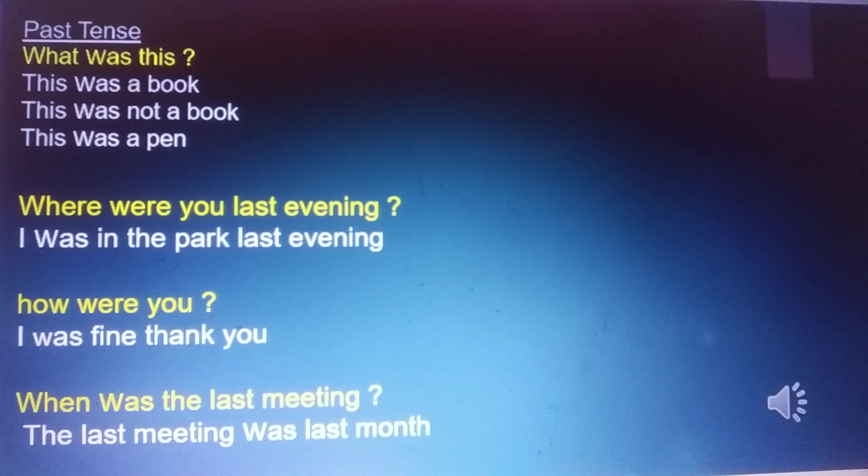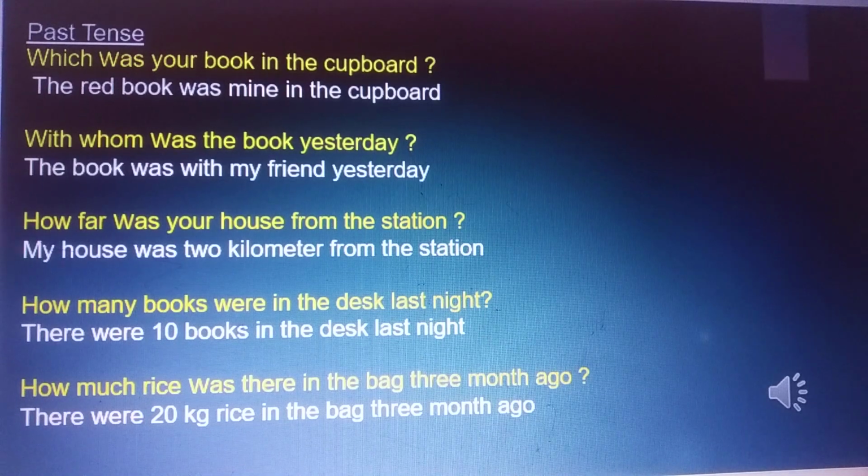When was the last meeting? The last meeting was last month. Which was your book in the cupboard? The red book was mine in the cupboard. With whom was the book yesterday? The book was with my friend yesterday.